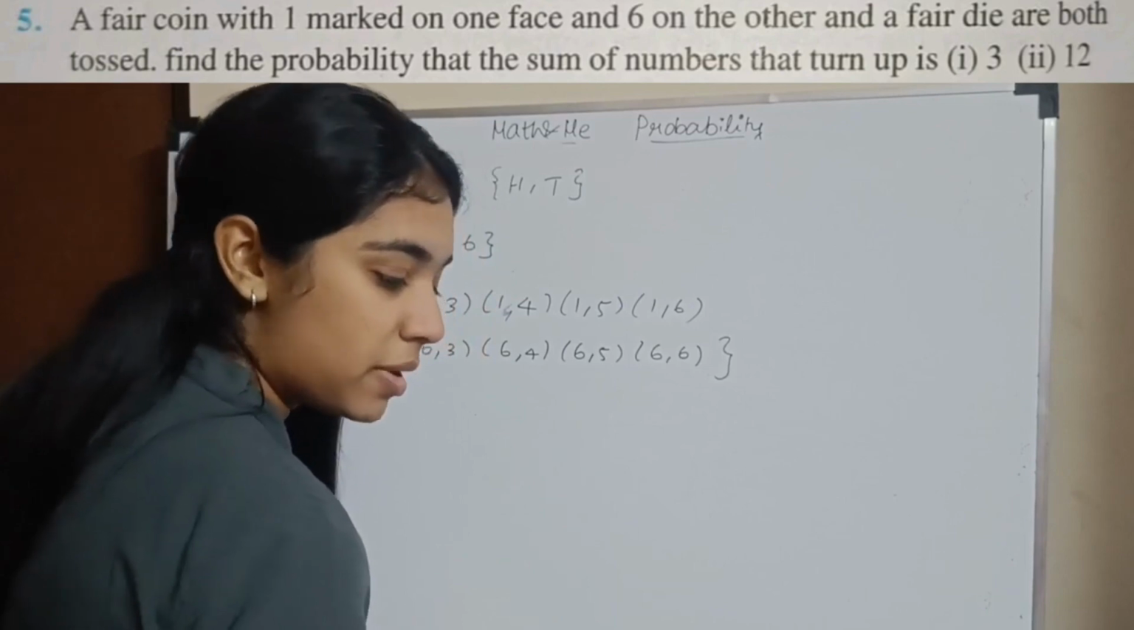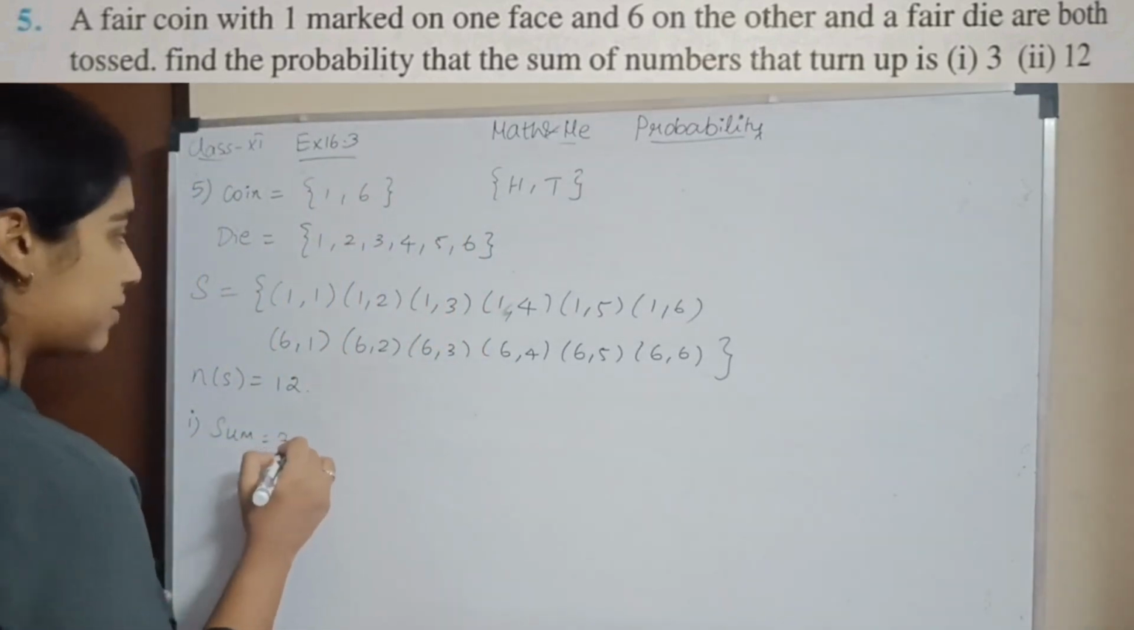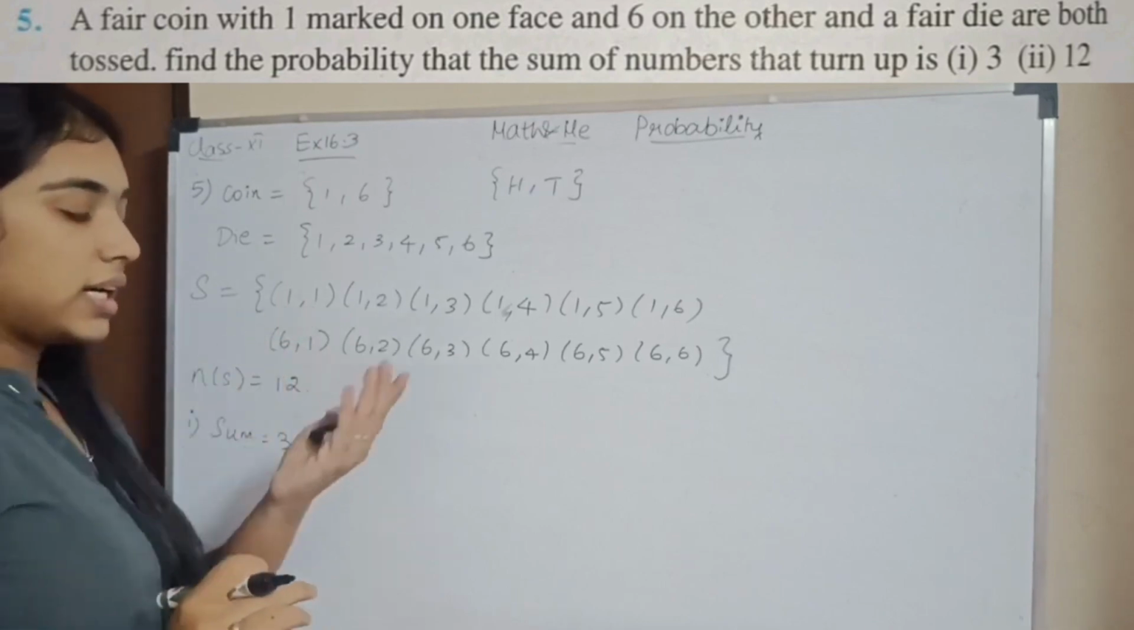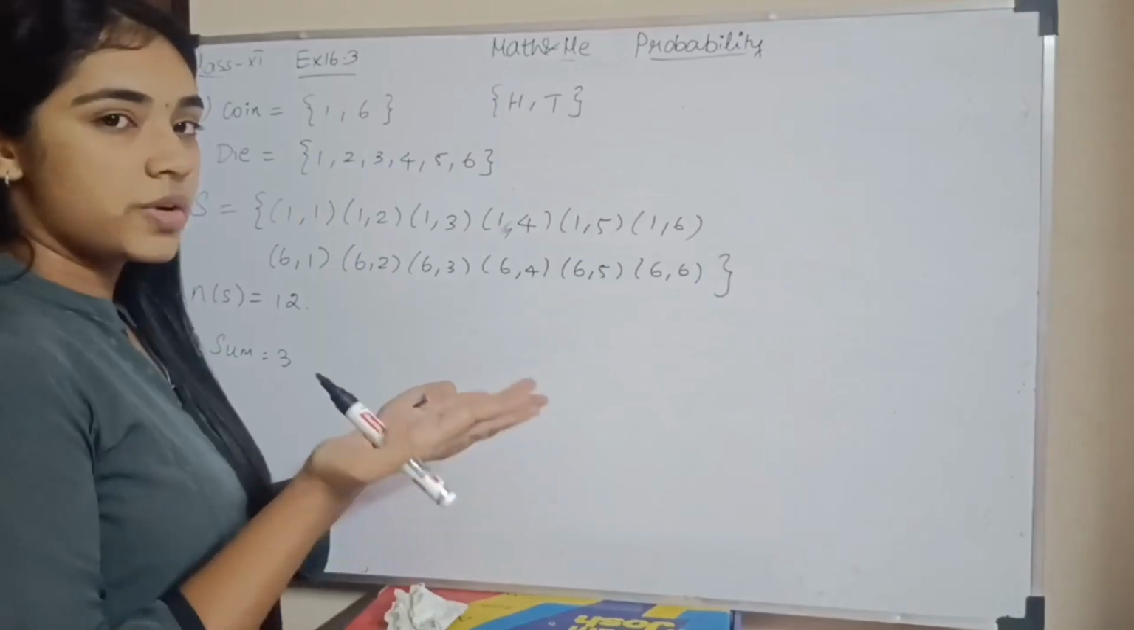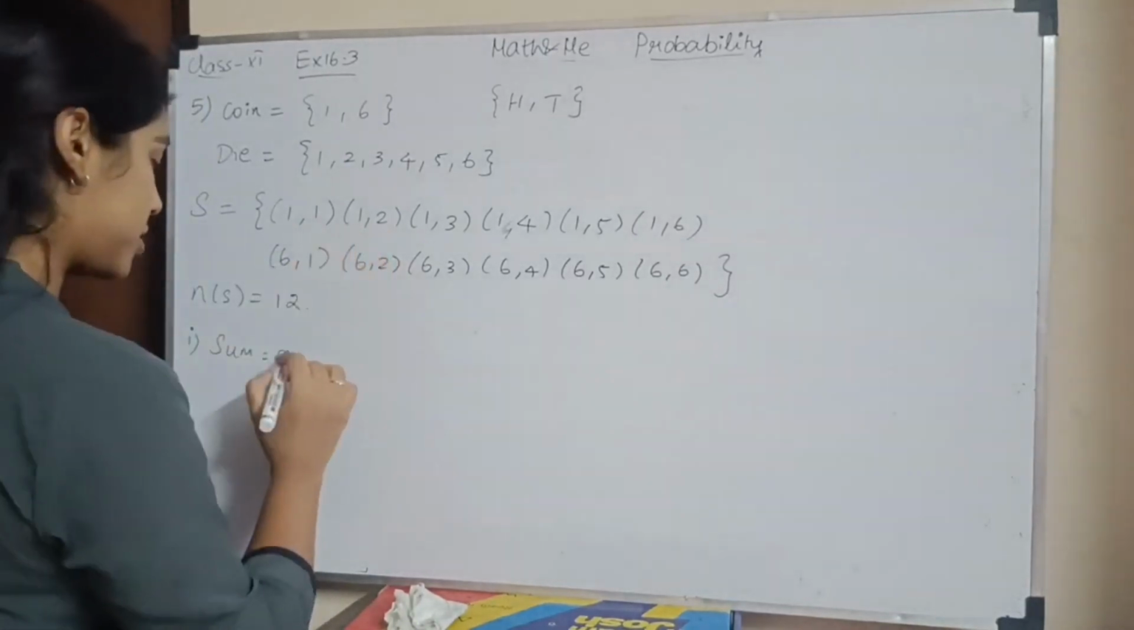Find the probability that the sum of the numbers that turn up is 3. So now the sum of the two should be 3. Where all do you see 3? 1 plus 1: on the die 1 comes, on the coin 1 comes. So I have 1 plus 1, 2. Similarly, in this place 1 plus 2 is 3. So this is my one option.